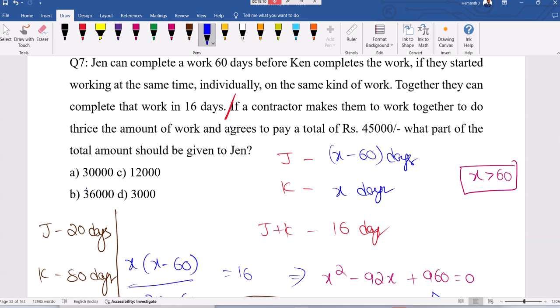Option B is correct. It depends on efficiency because see, these people are working together. Working together means until completing the work, they are working for 10 days or 15 days or 40 days. Both work for the same number of days only. But Jack is a faster guy. He can complete the work in less time. Faster guy means he'll do more work. More efficient person, more work will be completed. Payment should be according to the work. Who completes more work, give more payment to them. Simple.